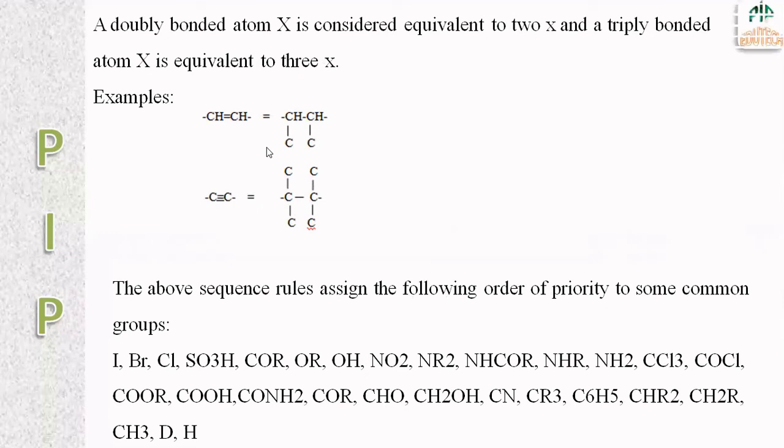And in the case of multiple bonds, double bond, triple bond, depending upon the bonds, the equivalent is given to the compounds. So triple bond having more priority when compared to the double bond. So based on the sequence rules assigned, the following order of priority to some common groups are given here.